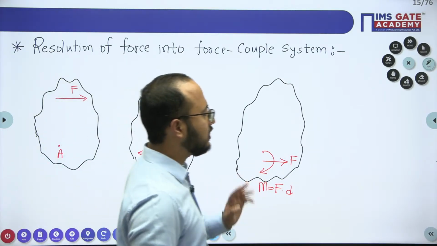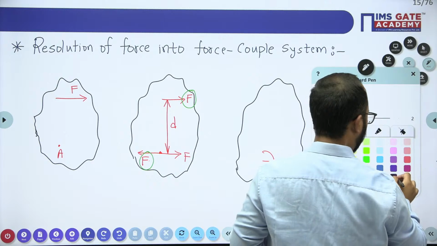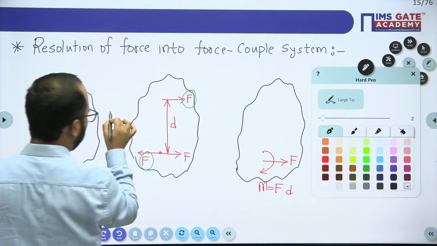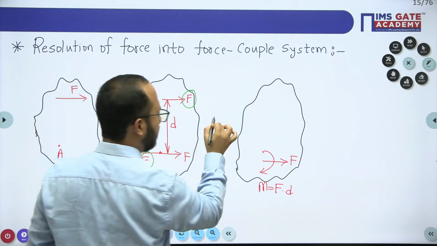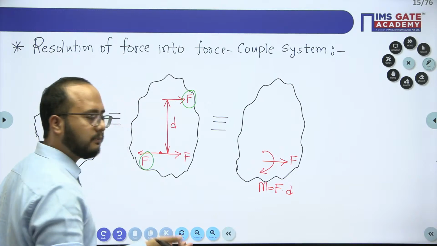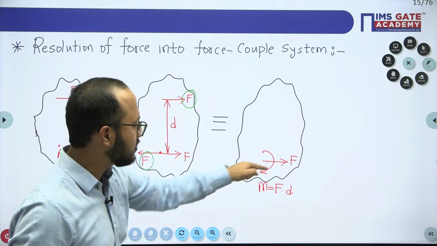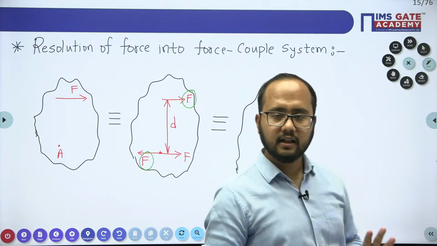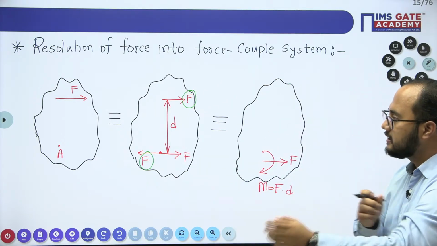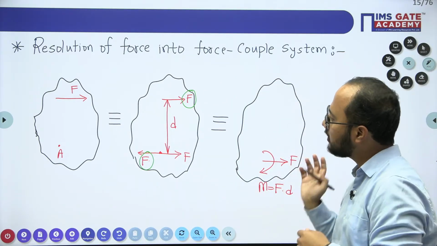So we have resolved a force into a force couple system. These are equivalent bodies; the condition of the body is equivalent, but we have replaced this force with a force couple system. This is clear. And whenever a force couple system is there, you can convert it into a single force.